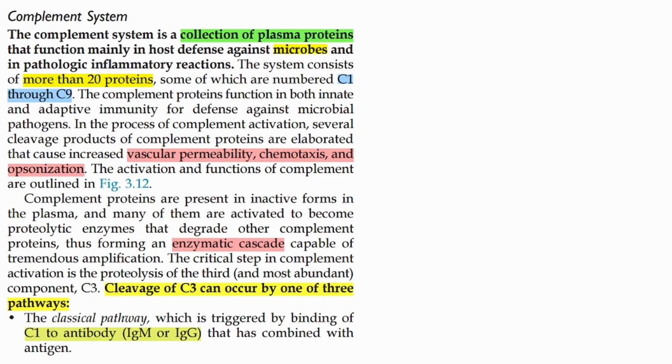Okay, next. This is just the introduction. I suggest you pause and give it a read, and then we'll move forward. If I read and explain everything, it will take a long time and the video will be unnecessarily prolonged, so I'll just move on. Basic things: complement system is a collection of plasma proteins that function mainly in host defense against microbes, and in pathologic inflammatory reactions. It consists of more than 20 proteins. If you want to know what all those 20 proteins are, I'll show you.